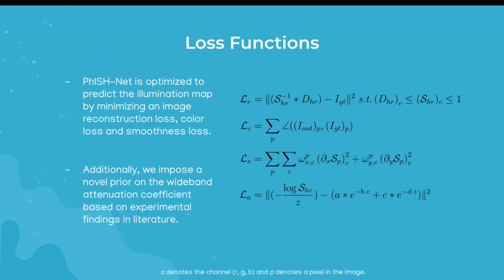So most of the network computations are done at a much reduced resolution, which makes it computationally efficient. And PhISH-Net is optimized to predict the illumination map by minimizing 3 main losses, which are the image reconstruction loss, the color loss, and a smoothness loss. Additionally, we also impose a novel prior on the wideband attenuation coefficient based on experimental findings in literature.